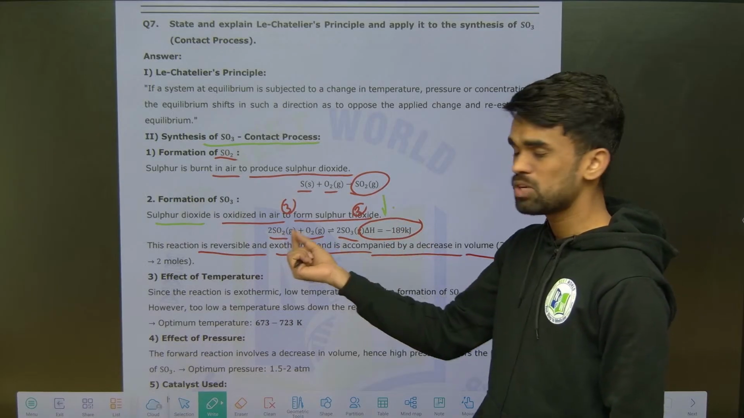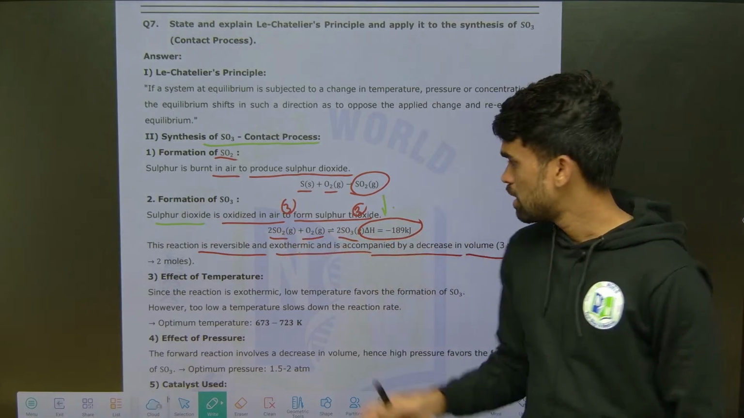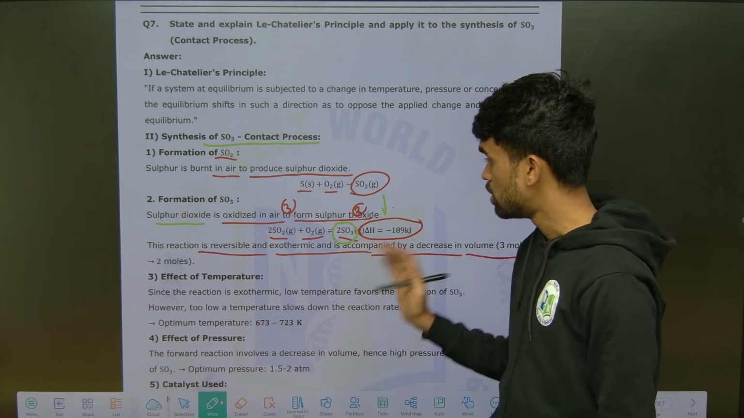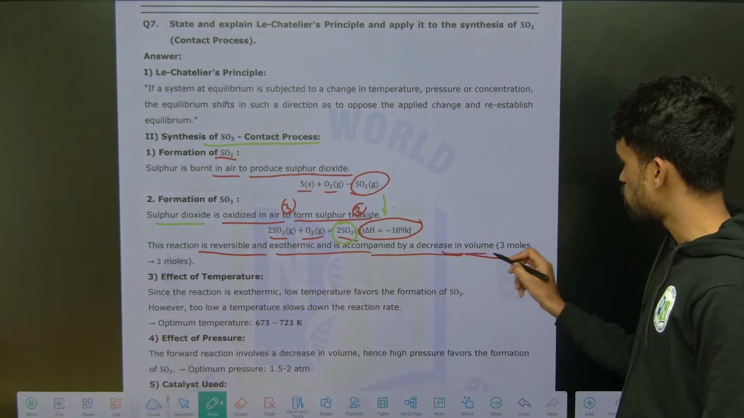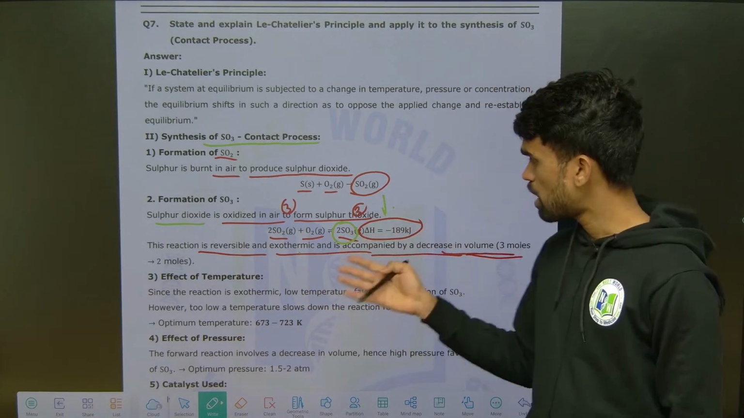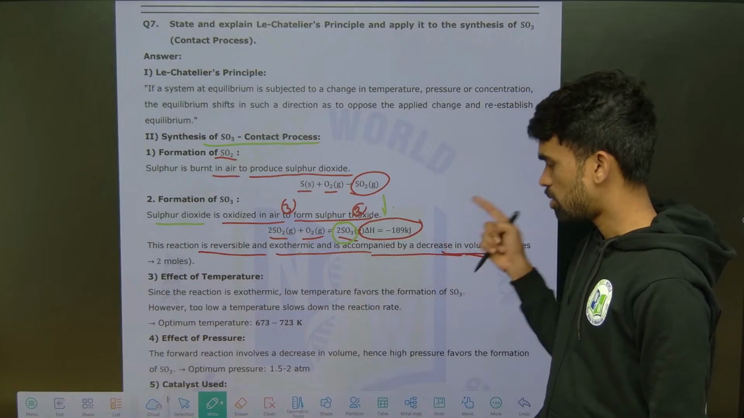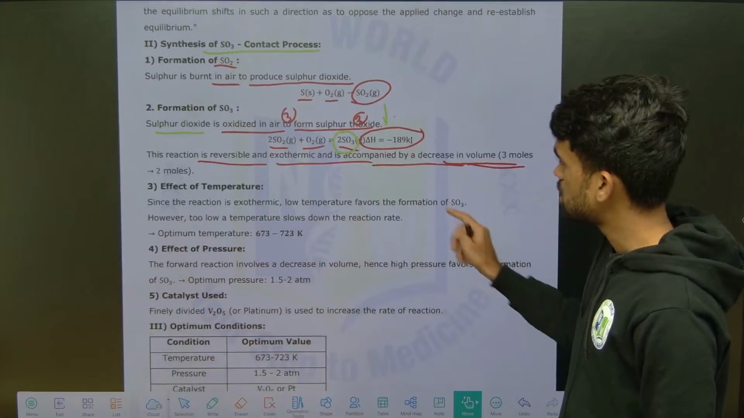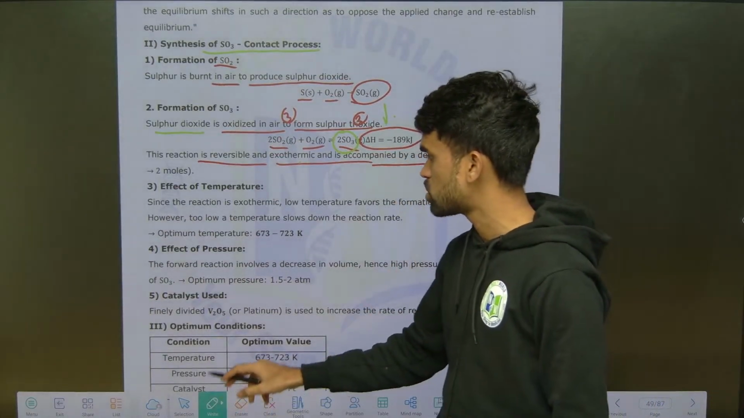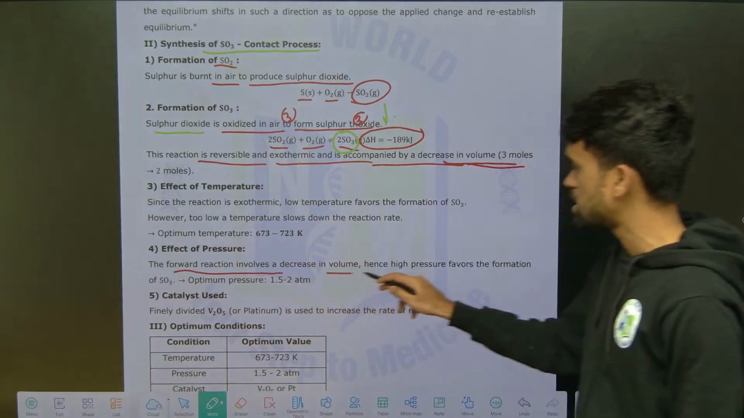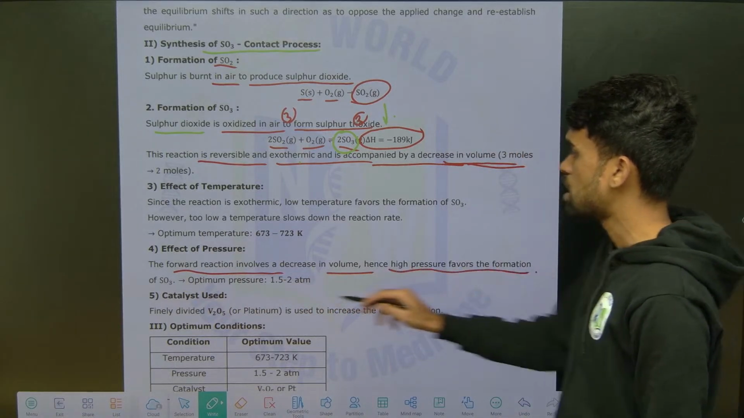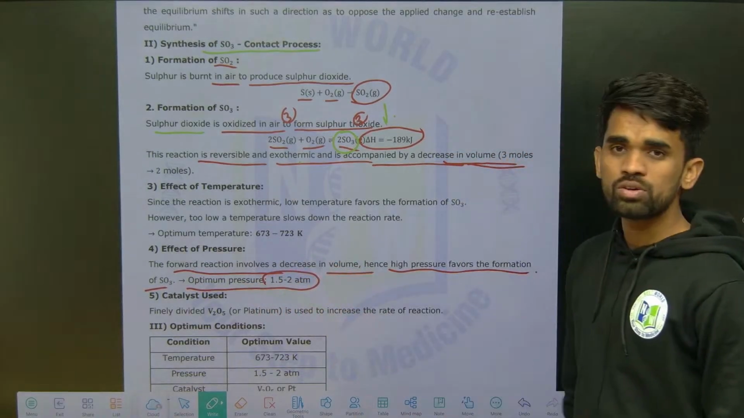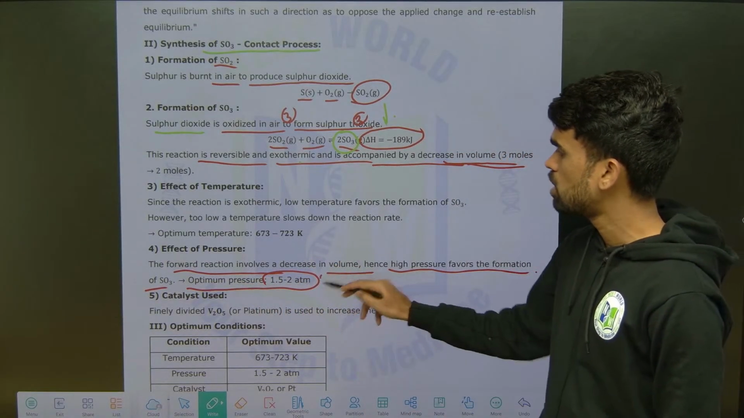So it means formation of product is favored by lowering of volume. Low volume means more amount of product is formed. So the decrease in volume favors the forward reaction, production of SO3. Since decrease in volume favors the forward reaction, the forward reaction involves a decrease in volume. It means high pressure favors formation of SO3. So the optimum pressure is how much? 1.5 to 2 atm during the experiment.